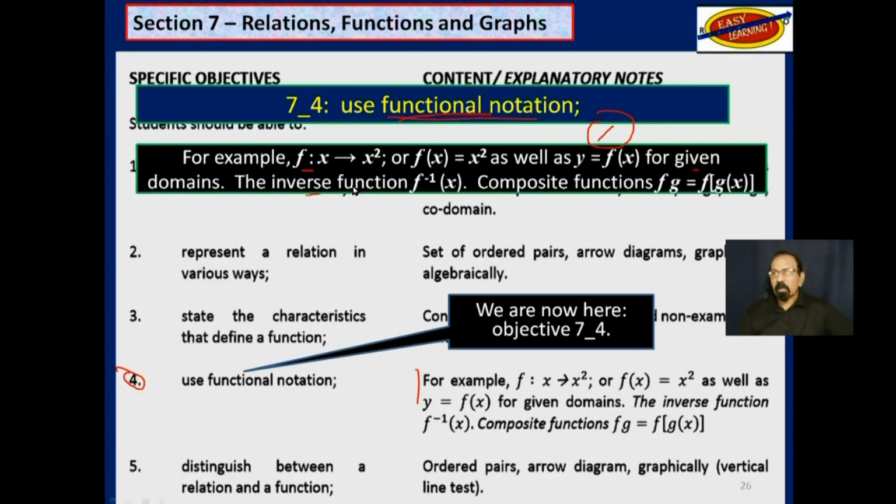And then we looked at inverse function. You count that as 2. And finally, composite functions, count that as 3. So we will be looking at those 3 functional notations.